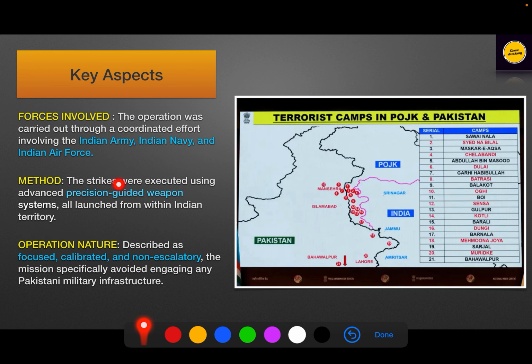So the method which was used was precision guided weapons. See, these precision guided weapons are those weapons for which a person does not have to cross the border.